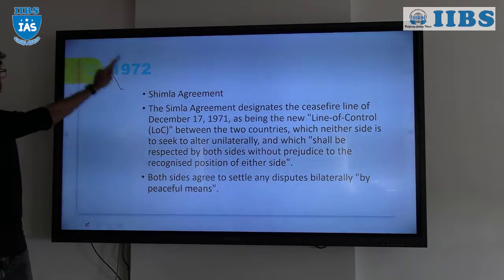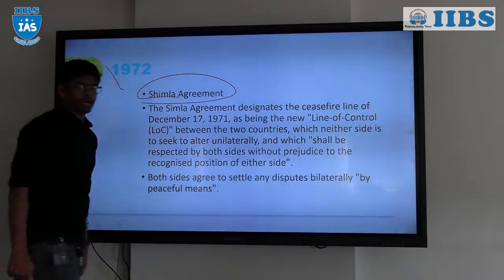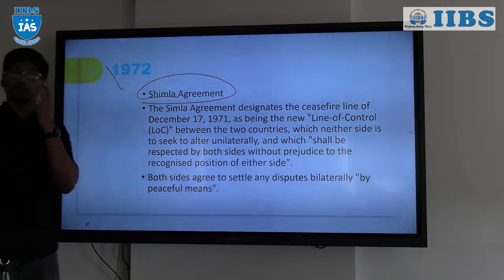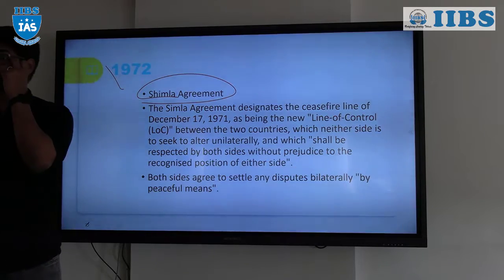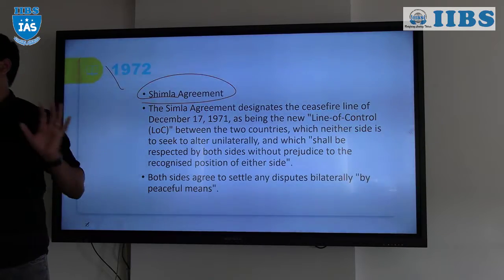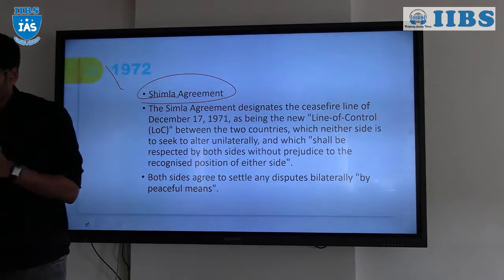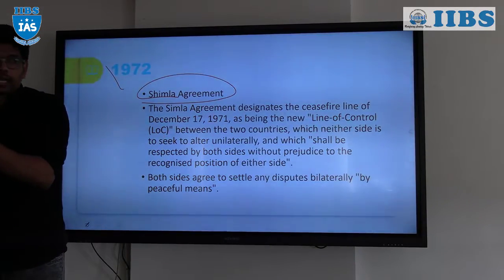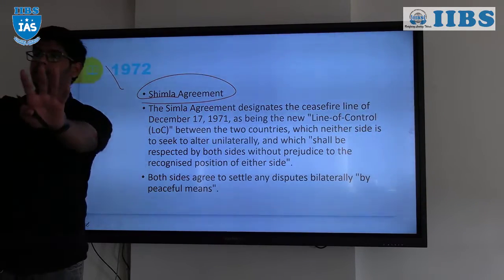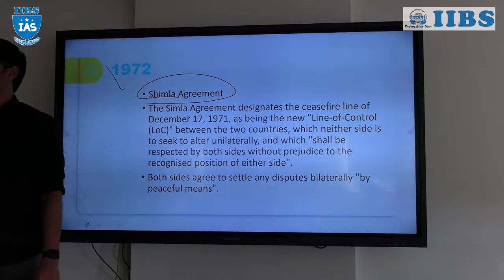So in 1972, we already know the Shimla Agreement. Immediately after the war, we went for the Shimla Agreement. As per the agreement, there are two points which we have to remember. The first one is that the ceasefire line is to be called the Line of Control, LOC. Why ceasefire line? Because when the fight was happening at that particular line, the UN came and asked for a ceasefire, to stop firing across the border. That's why it is called the ceasefire line. So the ceasefire line is now called the Line of Control.